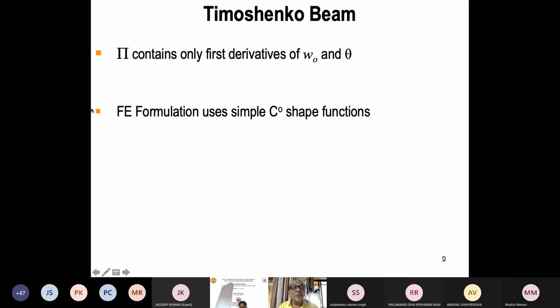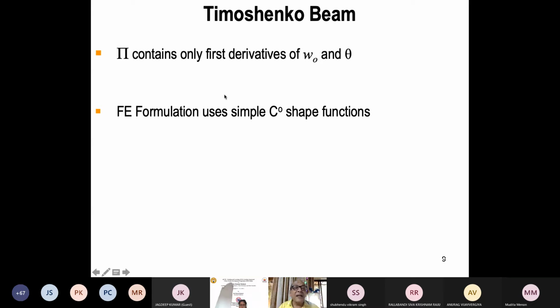But now the formulation turned to C0, because now in the energy expression, you will have only first derivative. And first derivative means continuity of only one derivative less. That means the basic variable must be continuous, and it is easy to assume a continuous field for the basic variable. So it transforms from C1 to C0.